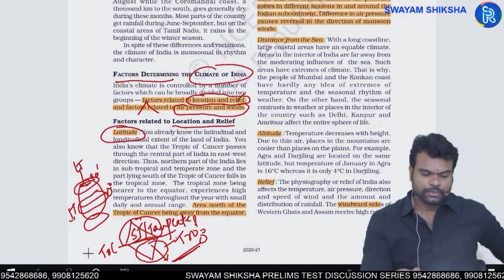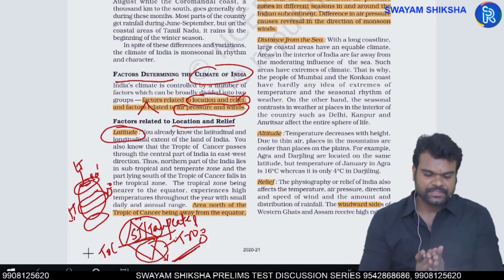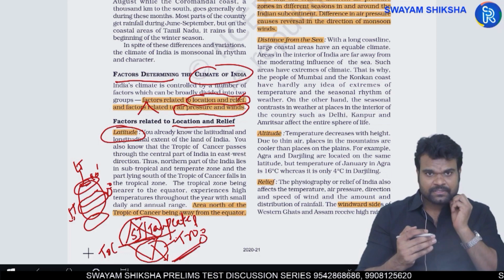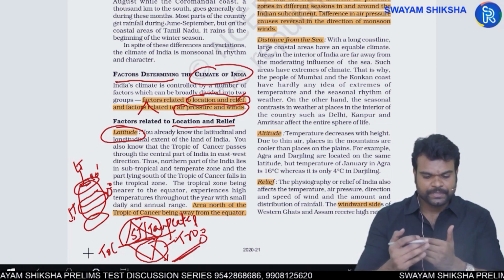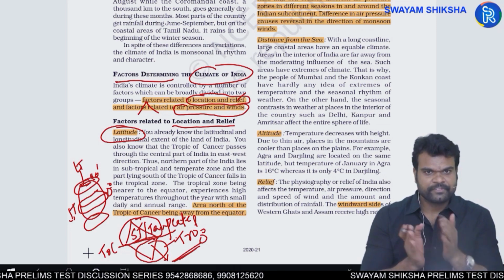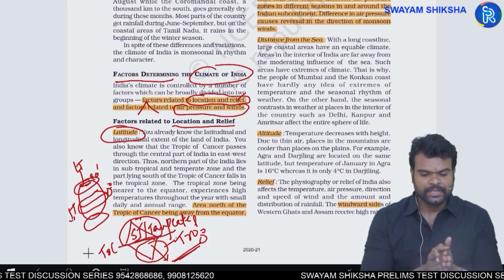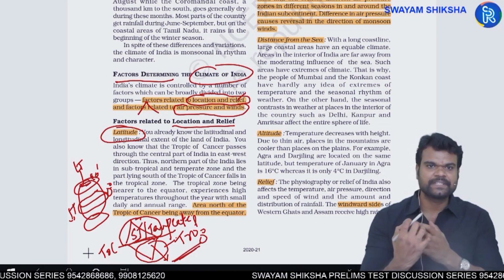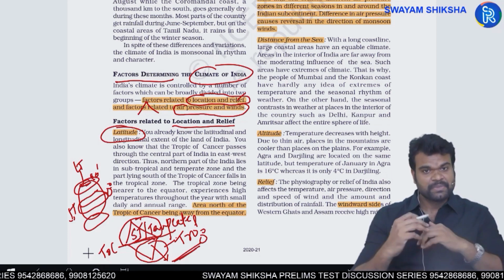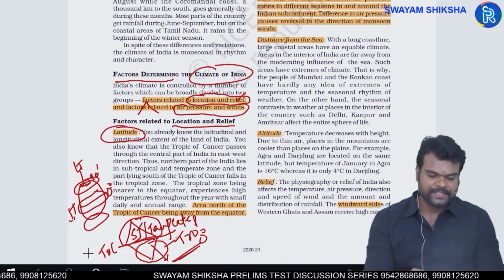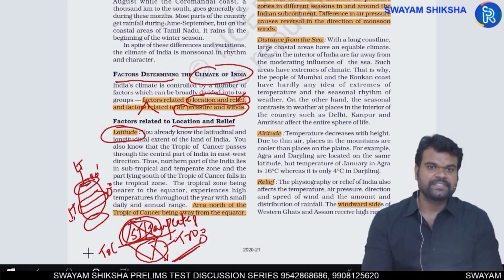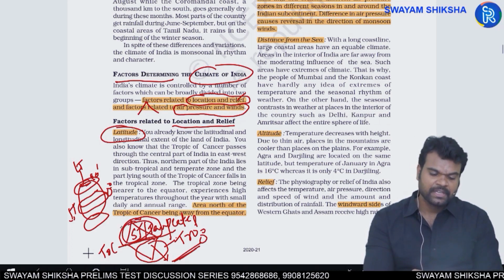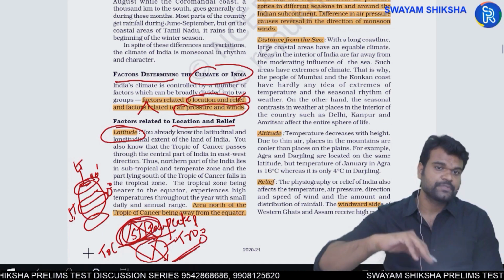Okay, so in the lower latitudinal regions, generally the distinction among the seasons, for example when you take the summer season, you cannot find a drastic difference in terms of weather conditions. But in North India especially, in the summer season, North Indian cities experience very high temperatures, and in winter seasons, very low temperatures.